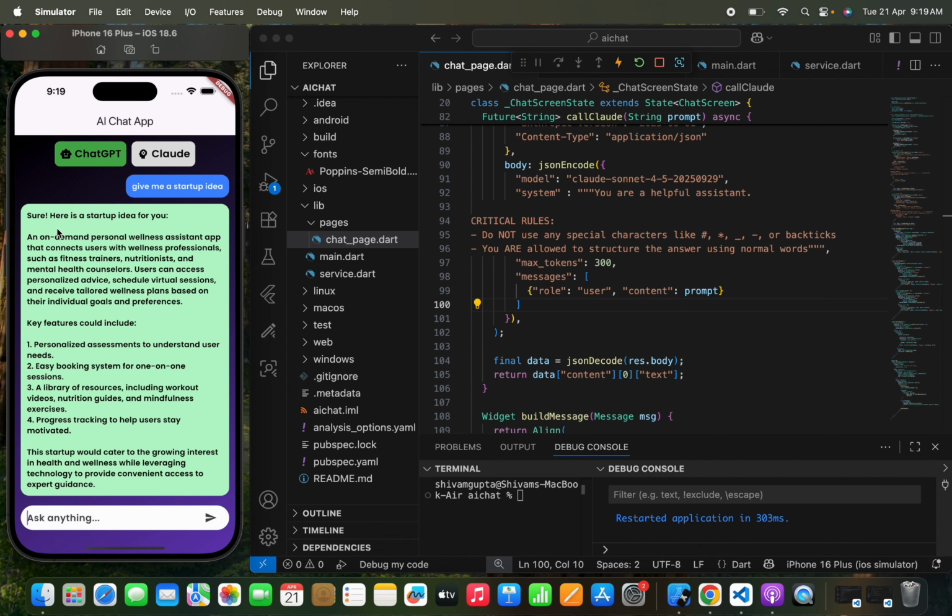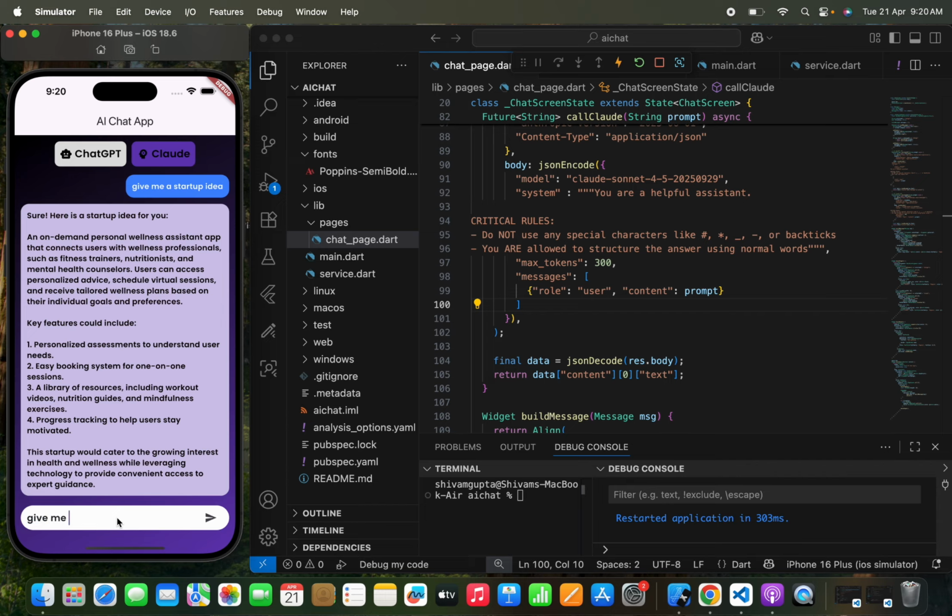Okay, so here it has given me: here is a startup idea for you, an on-demand personal wellness assistant app that connects users with wellness professionals such as fitness trainers, nutritionists, and mental health counselors. Users can access personalized advice, schedule virtual sessions, and receive tailored wellness plans based on their individual goals and preferences. Right, so this is the startup idea that has been given by ChatGPT.